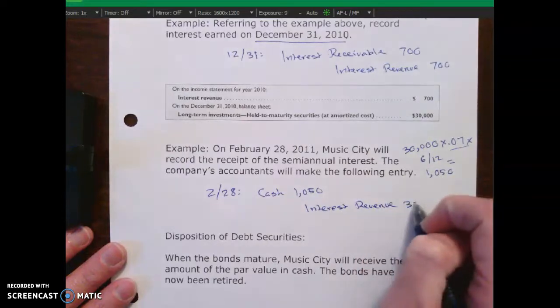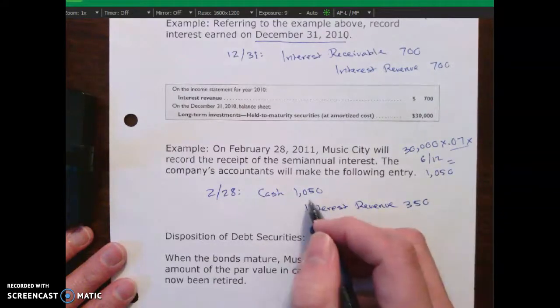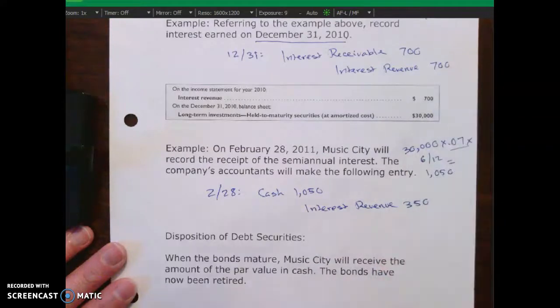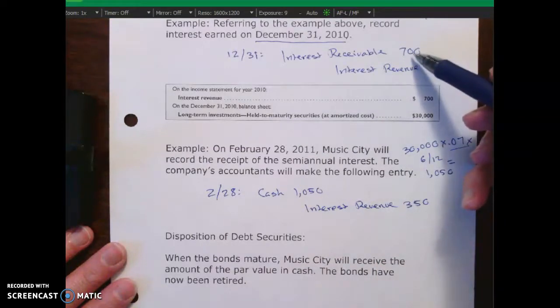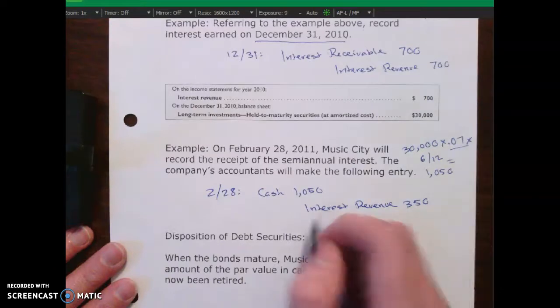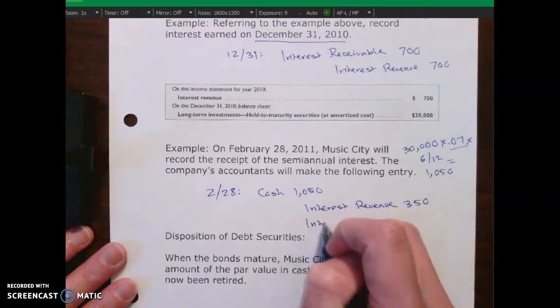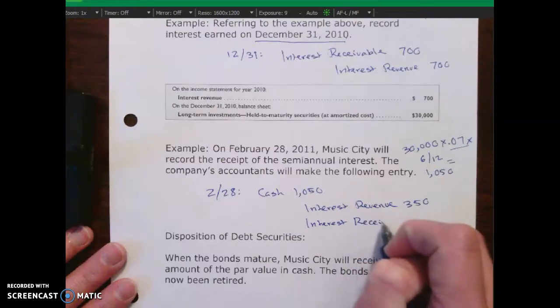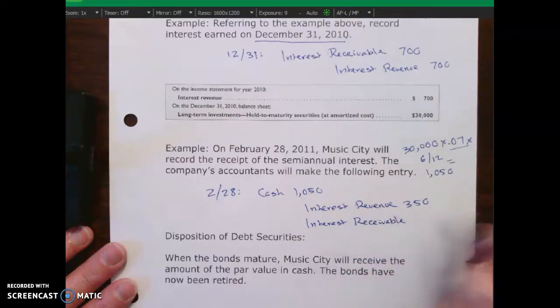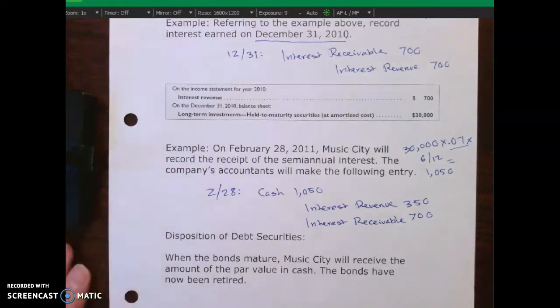How did I get that? The $1,050 minus the $700 right over here. And then we are also going to be paid for this interest receivable because we set that up at the end of the last accounting period, and now we're being paid for that. So our interest receivable goes down, and the way that I recognize that an asset is going down is with a credit. So this becomes my journal entry right over here.